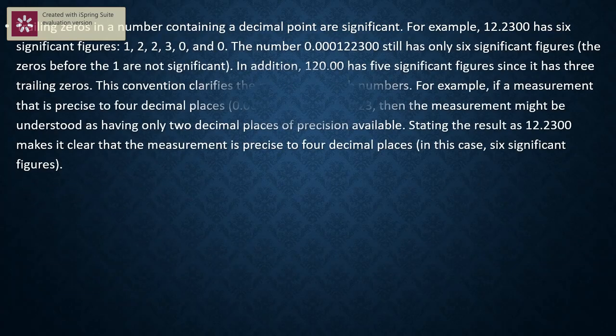Next rule: trailing zeros in a number containing a decimal point are significant. Example is 12.2300, which has six significant figures. Why are those zeros significant here? It depends upon what type of device we use during the measurement. If the device is very calibrated and accurate, then we can measure the mass of the beaker up to 19.9999, depending upon the calibration of the balance.